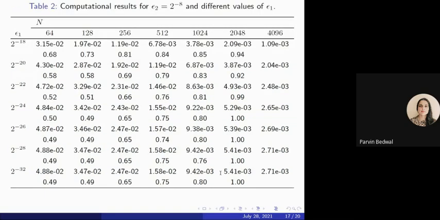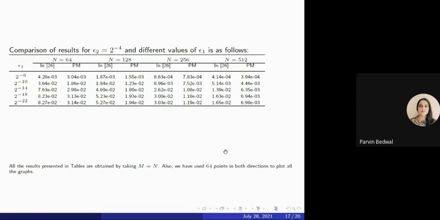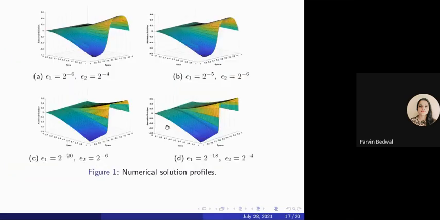In the second table we have fixed the value of epsilon_2 and now we are varying the value of epsilon_1, and by increasing the value of N we can see that the numerical results validate the theoretical results. And this is the comparison from another paper. From here we can see that our results give better accuracy in comparison to this. And these are the numerical solution profiles.